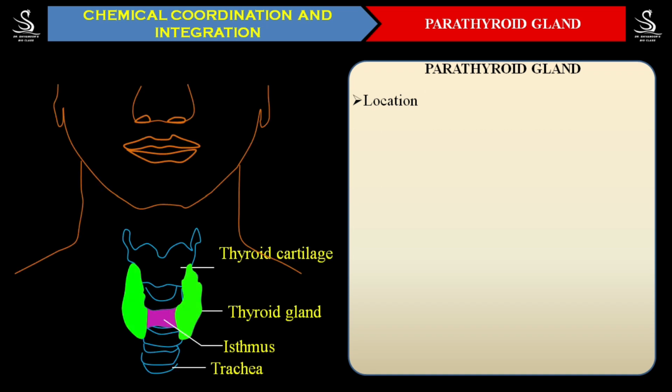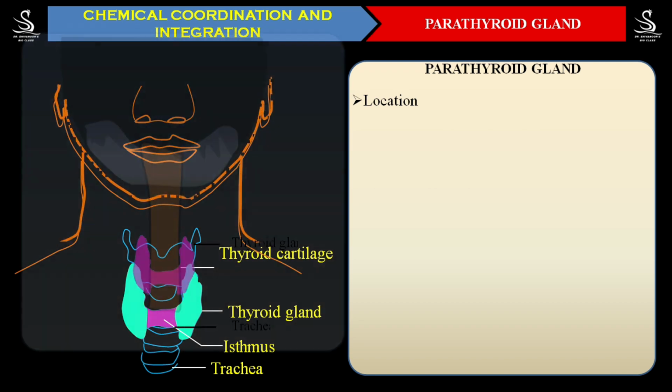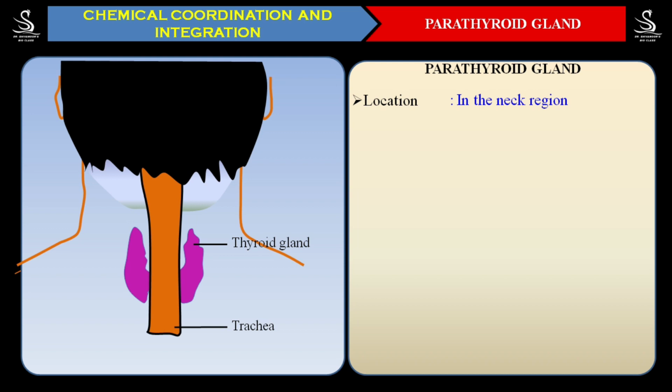We already know, students, from our earlier class, where the thyroid gland is located. It is present on the ventral side of our neck region. Suppose the man is turned to the other side, and we are looking from the back side now. Even at this time, we observe the thyroid gland here, and it is supposed to be on the trachea. Behind this trachea, the esophagus is there, and even the vertebral column we will find.